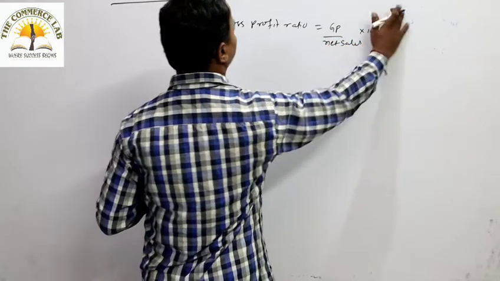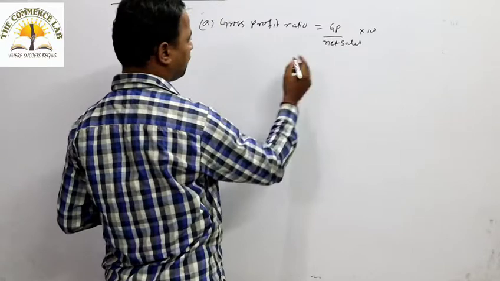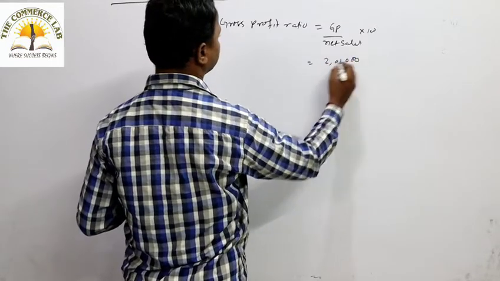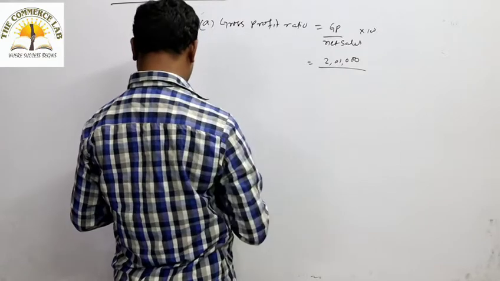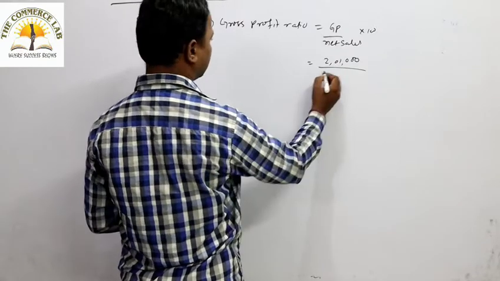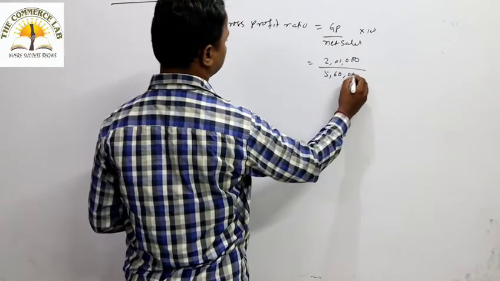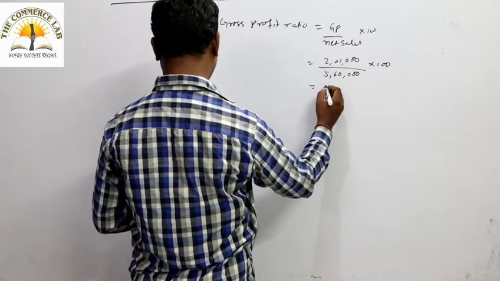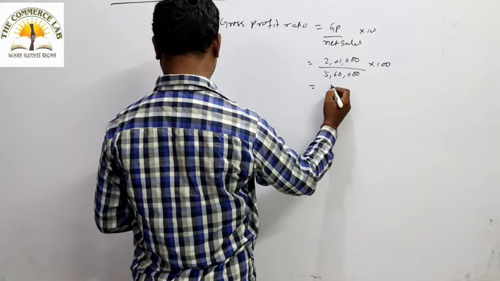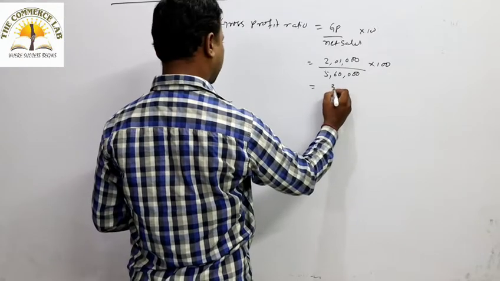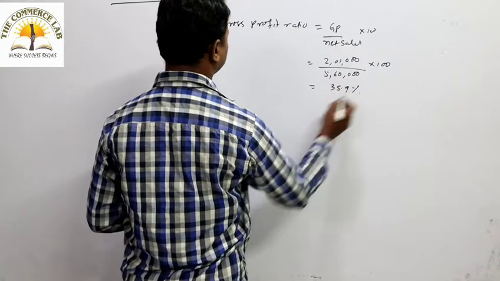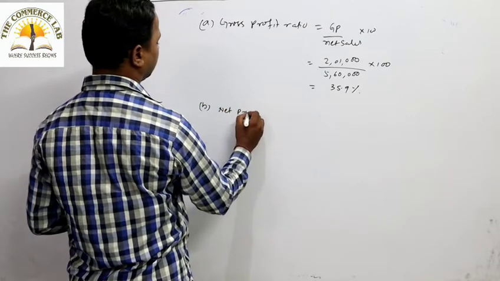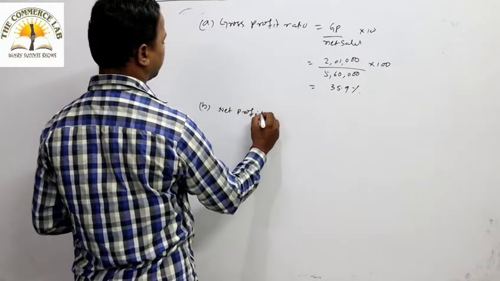So how to calculate the gross profit? It is already given. How much is the gross profit given? That is 2,01,000 by net sales. The sales is the net sales, that is 5,60,000 into 100. So how much is the gross profit ratio coming? It is coming around 35.9%.